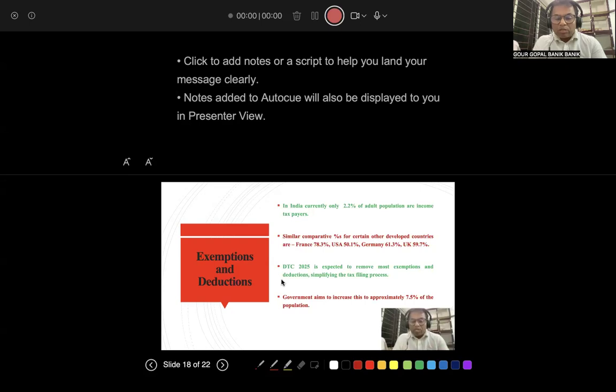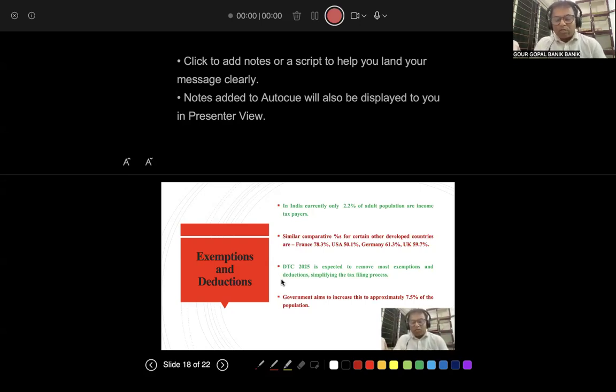So the government wants to reduce the complexities and increase the taxpayers, so that approximately 7.5% of the population will be paying tax. The government wants that there should not be too much tax on too few people. The government wants to spread the taxation burden over more people. You can see whether it is logical or not, good or bad.